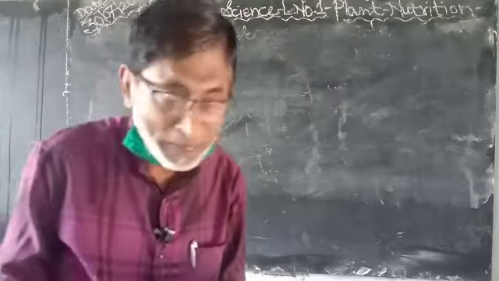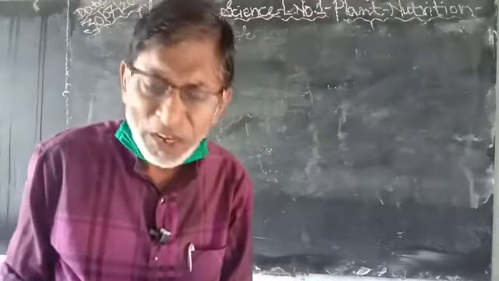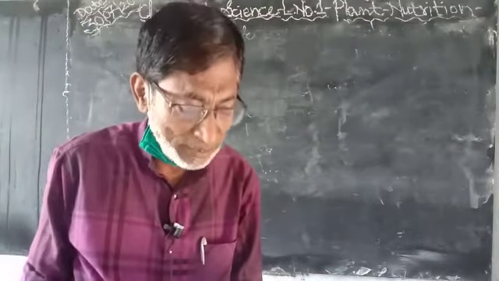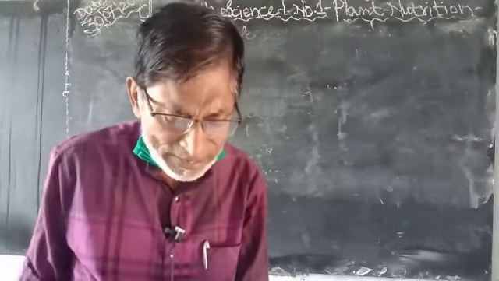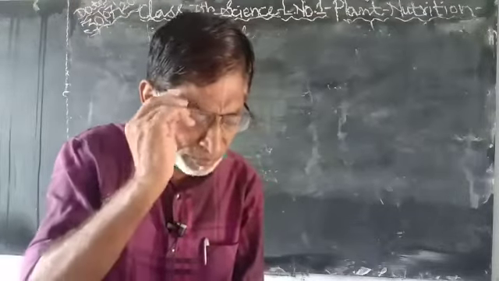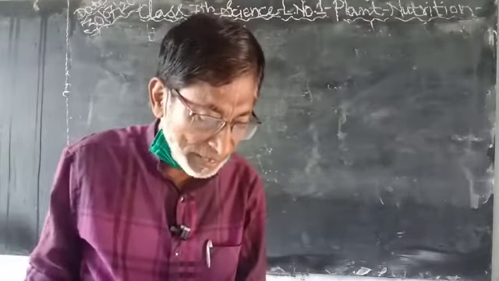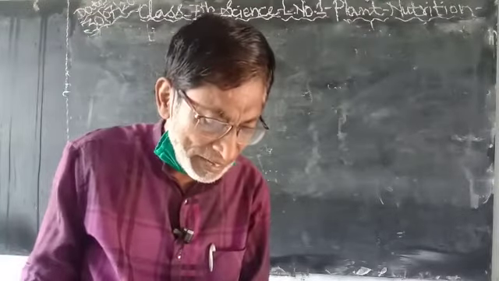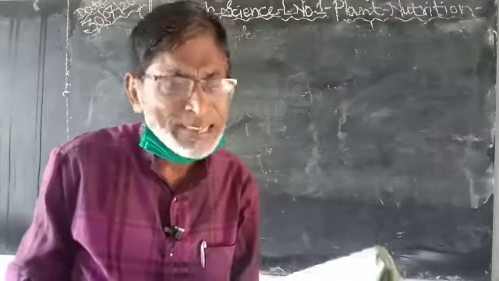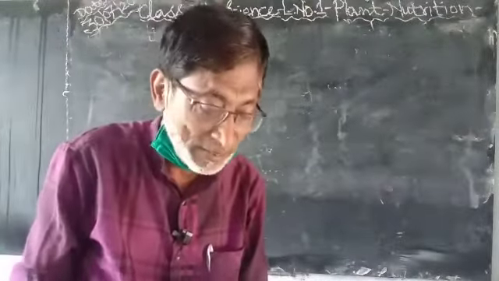Now, I will repeat it again. The definition of autotrophs is organisms that are capable of making their own food by the process of photosynthesis using carbon dioxide, water and sunlight are called autotrophs. For example, all green plants.